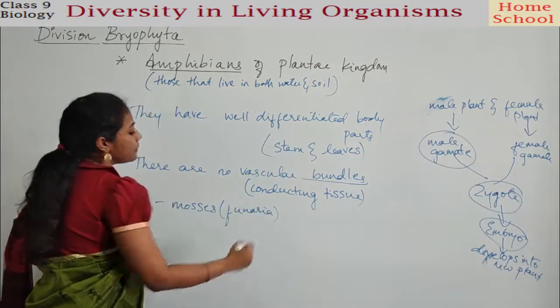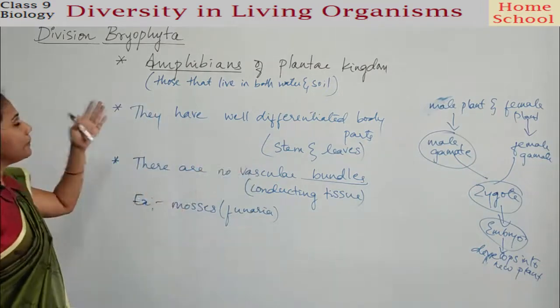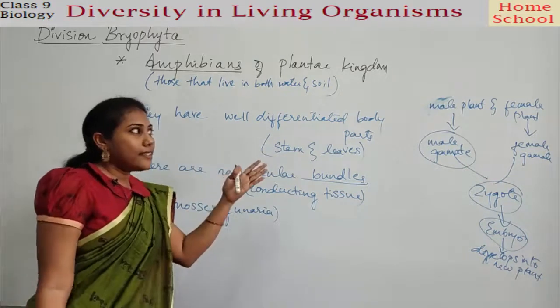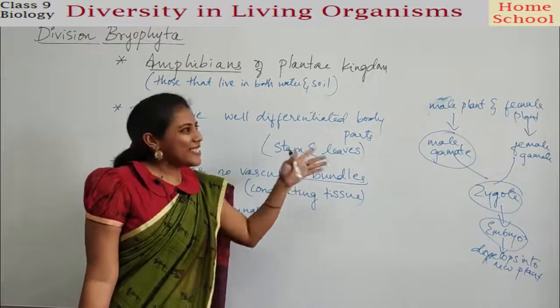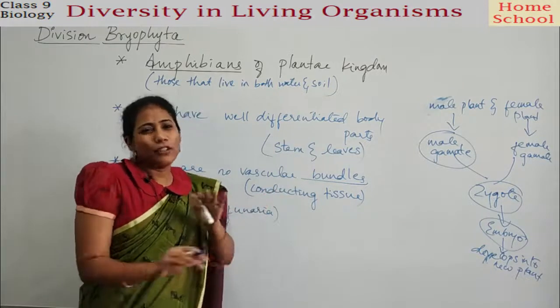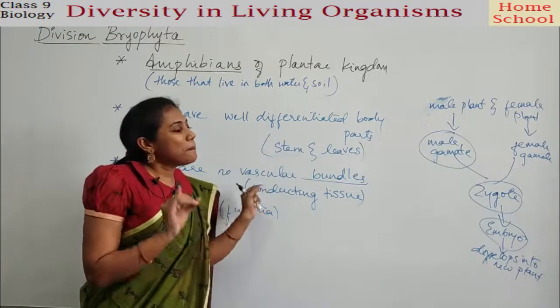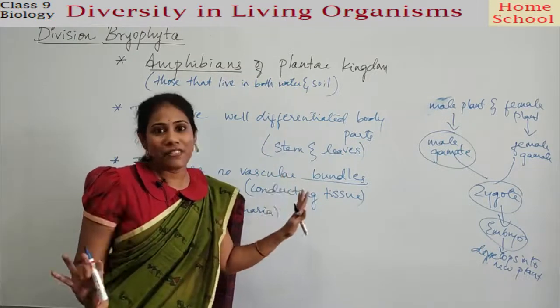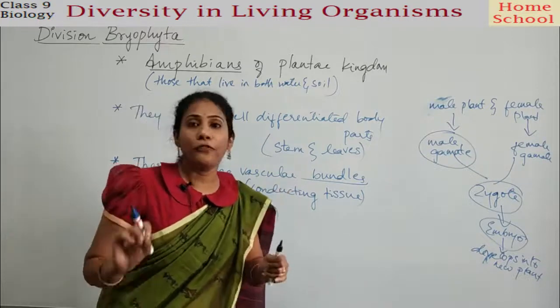Funaria. You can observe the picture there. The plants that come under the kingdom Bryophyta. Say you can see the stem and leaves, right? But very simple plant bodies. They are not too complicated plant bodies. Simple plants that have a simple stem and simple leaves. That's it, right? So this is all about Bryophyta.